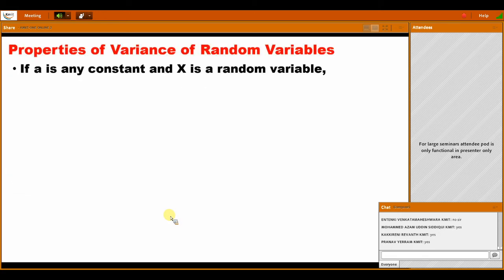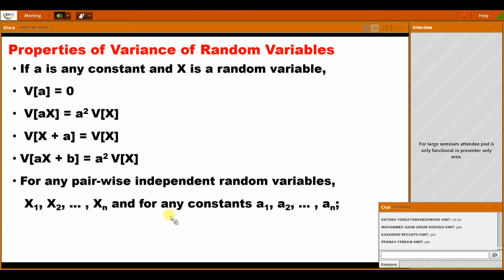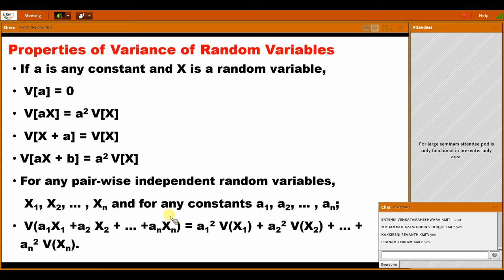Okay. Yeah, this property is very important. You can easily get one or two questions based on these properties. So go through these properties here. First, what is this property? Variance of A is equal to how much? 0. Whereas E of A is equal to A. But variance of A is equal to how much? 0. Right?